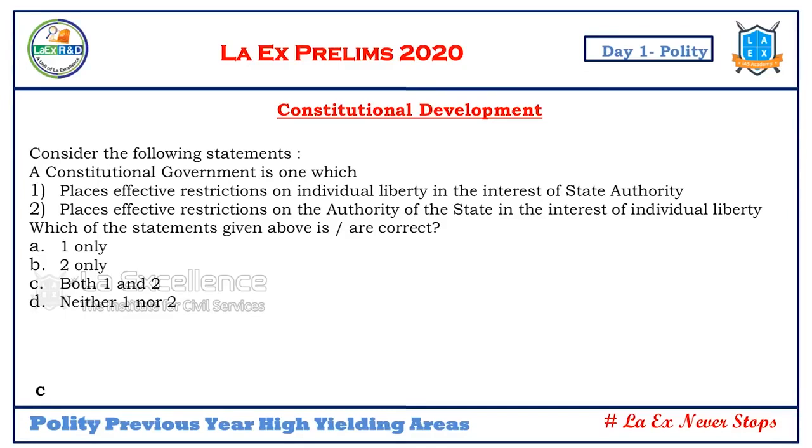Now, constitutional development. If you see these questions, consider the following. Now, what kind of question is this? It's a two statement question. And how shall we answer this question? Let us recollect and practice. First, read the question. That is, which of the following are correct? Underline the word correct. And then see the statements.